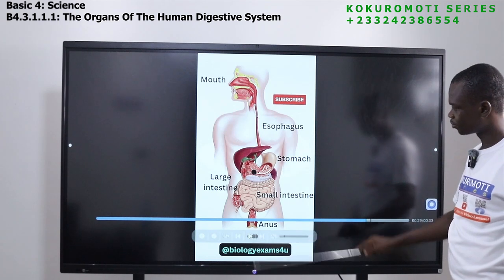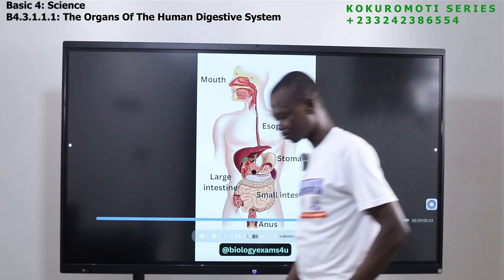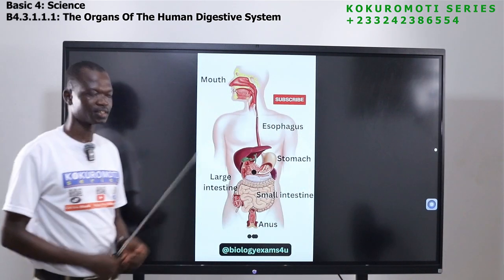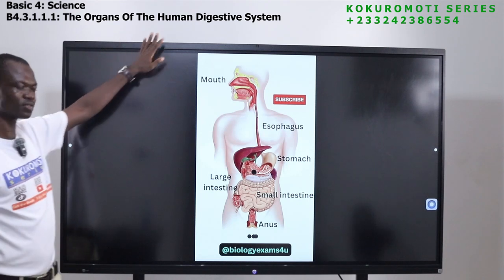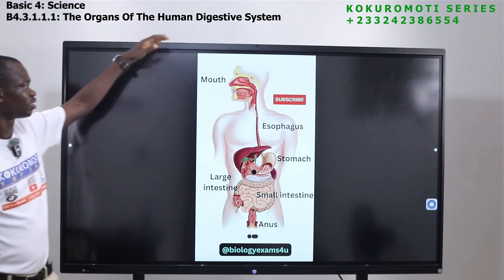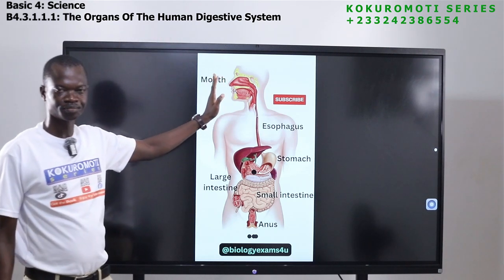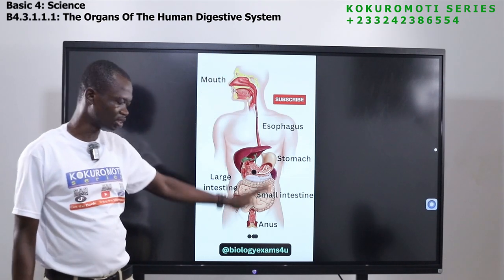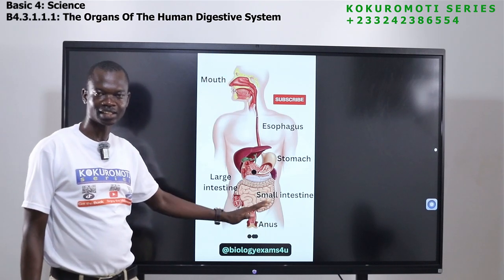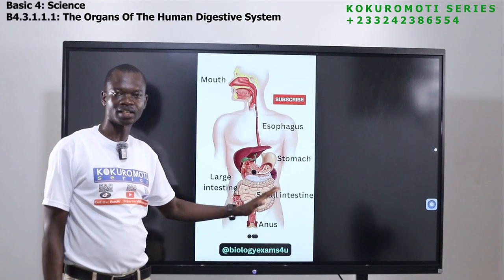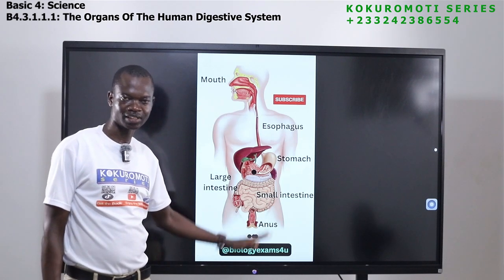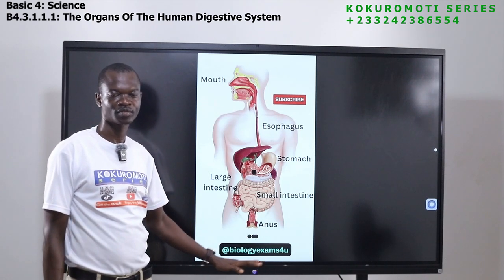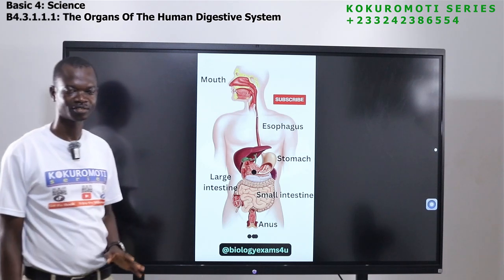So this is how the digestive system is, and this is how food is broken down from the mouth up to this last stage where it exits from the body. This is what you should understand.